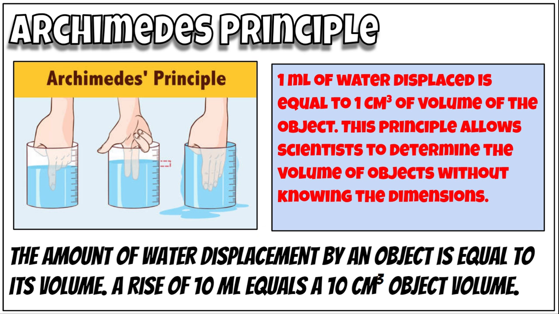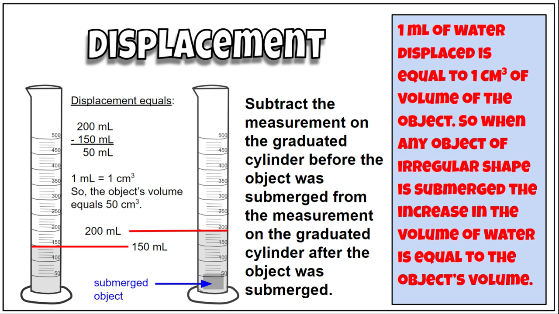Archimedes' principle allows us to submerge the object in water, and the amount of rise in the water is equal to the volume of the object. So, how do we use this in the lab? We take a graduated cylinder with a set amount of water in it, or another substance, usually water though. We put the object in that water. We know what the starting volume is. However much it rises, that is the volume of the object.